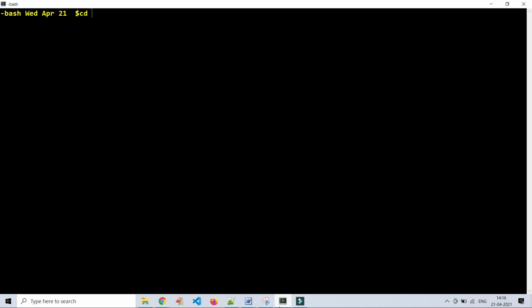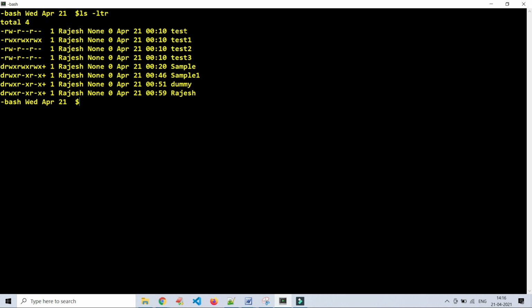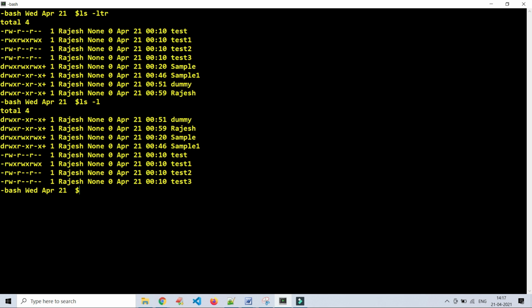Clear? Go to my home directory and list out. Yeah, some files are there. See here, this is a file, this is a file, this is a file, but sample is a directory. Sample1 is a directory, as well as dummy and Rajesh. How do we know that this is a directory, this is a file, some other file is a special file, some other file is a character file or block file? How do we know that? If we use ls -l to list out the files, we will get the files in a long format.